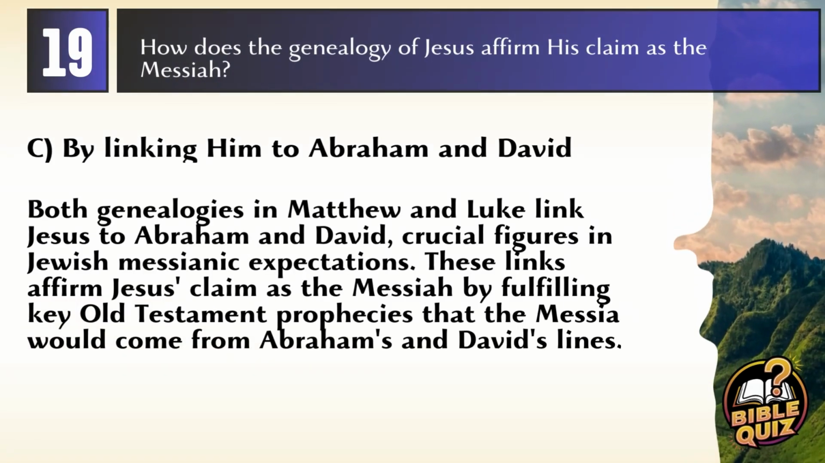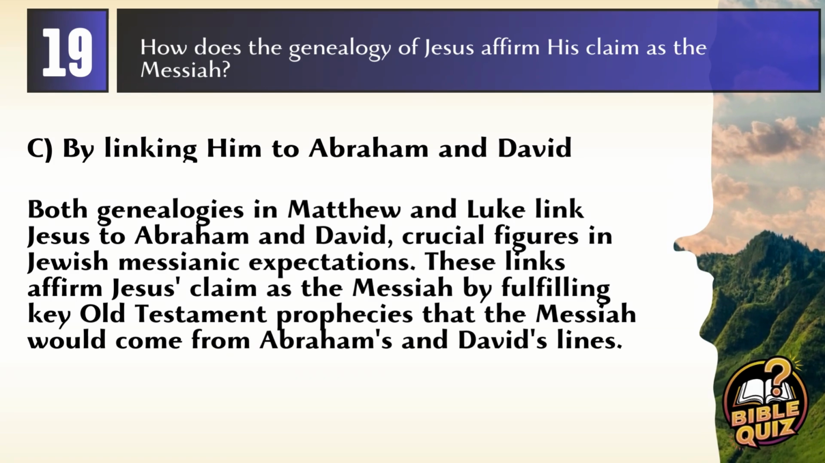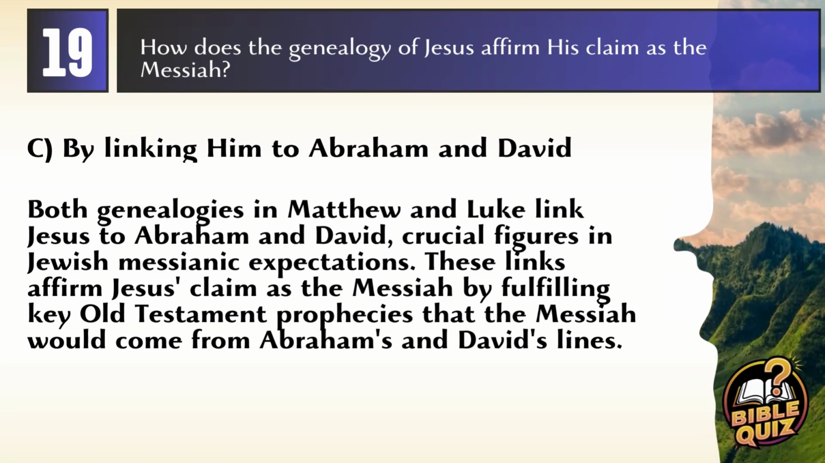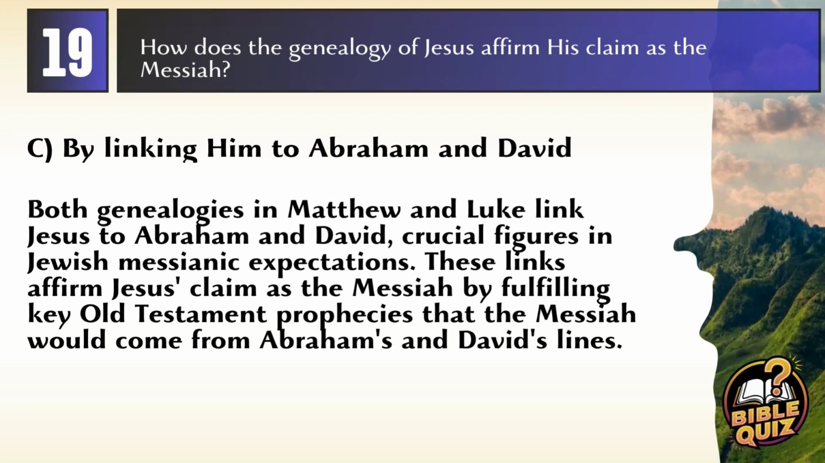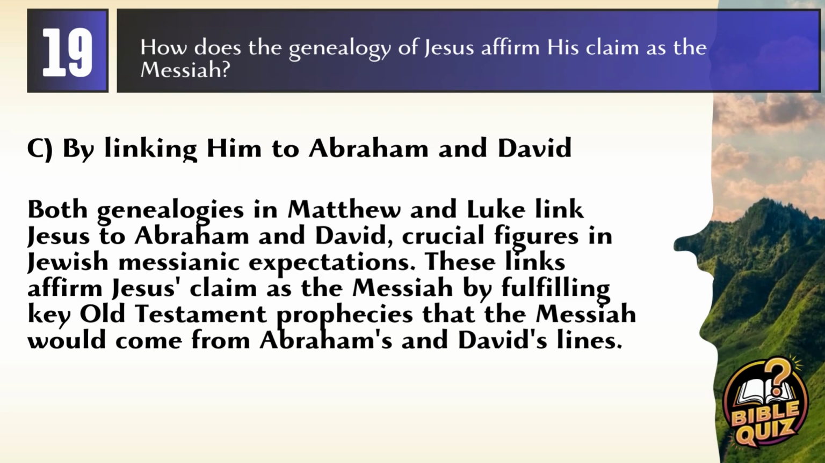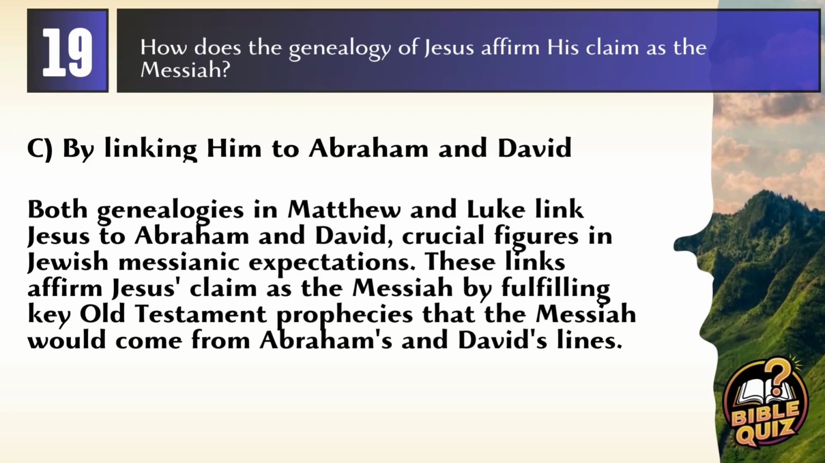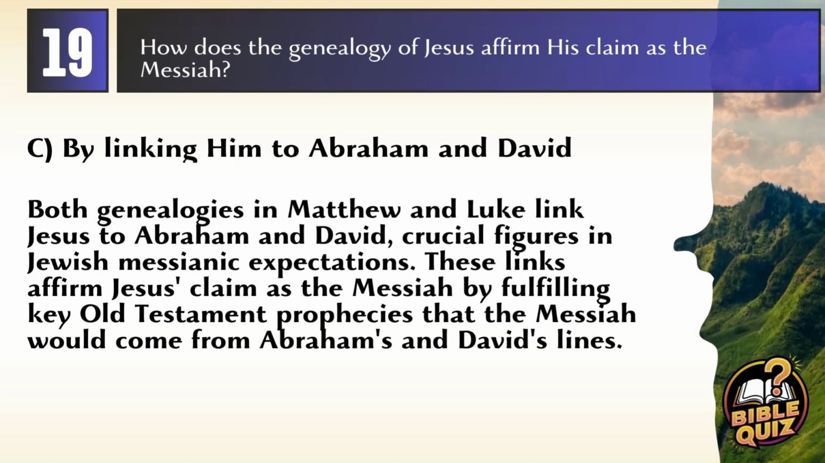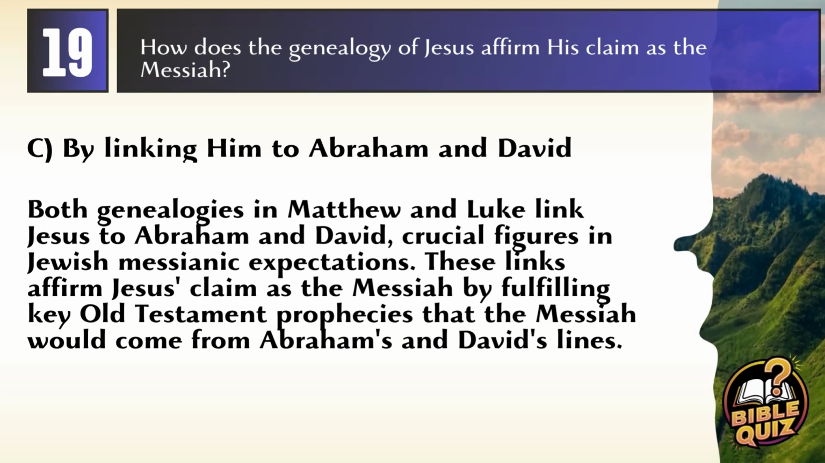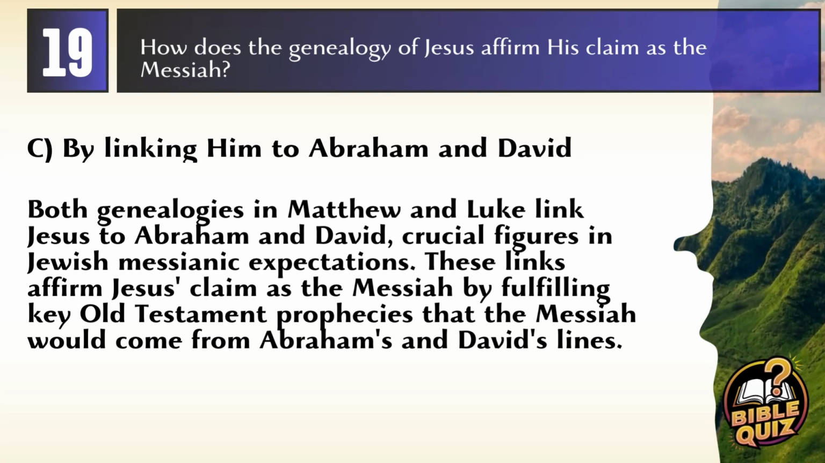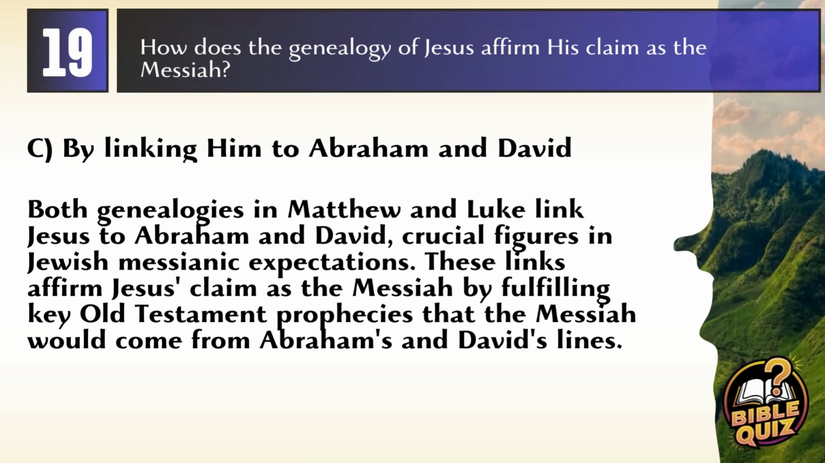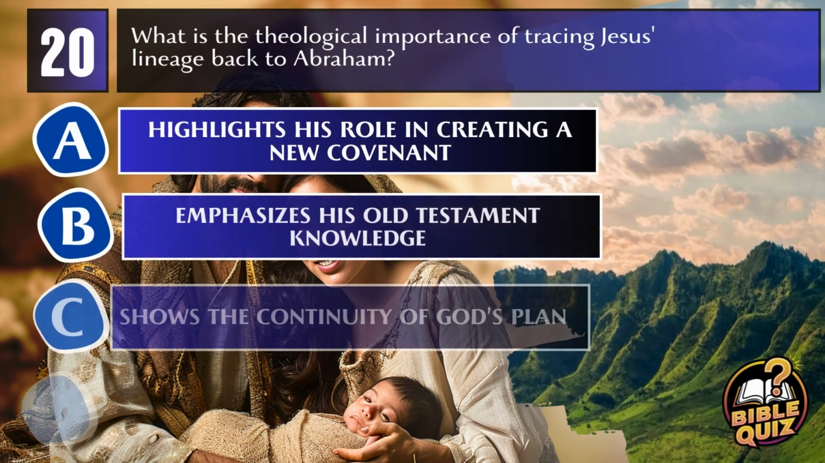Answer: C, by linking him to Abraham and David. Explanation: Both genealogies in Matthew and Luke link Jesus to Abraham and David, crucial figures in Jewish messianic expectations. These links affirm Jesus' claim as the Messiah by fulfilling key Old Testament prophecies that the Messiah would come from Abraham's and David's lines.